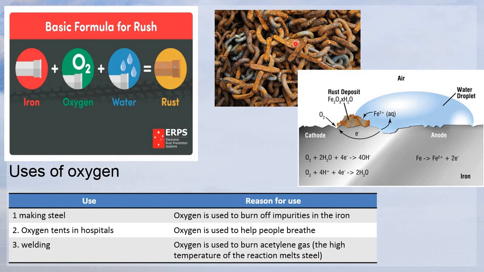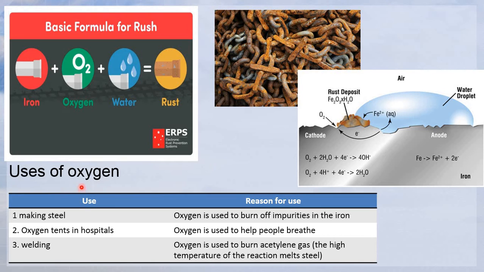This diagram shows how rusting happens. In order for rusting to happen, you need oxygen and water. This is the iron, so it becomes like this. In real life, you can see the brown color here. This is called rusting. In this diagram, this is the water, you have the air, and you have the rust deposit, which is already formed here.